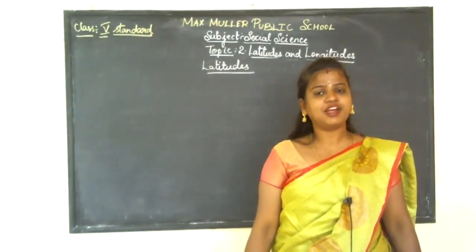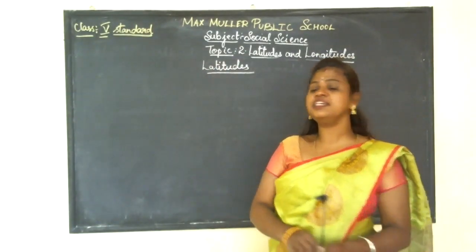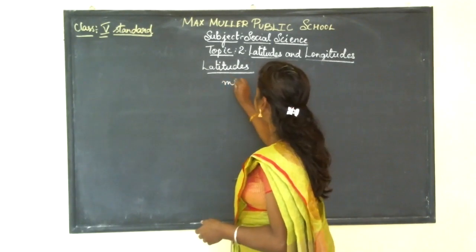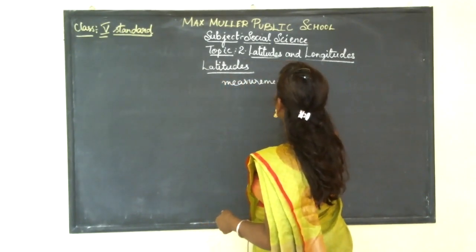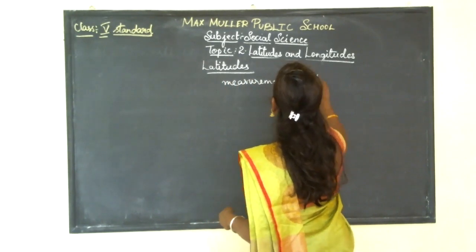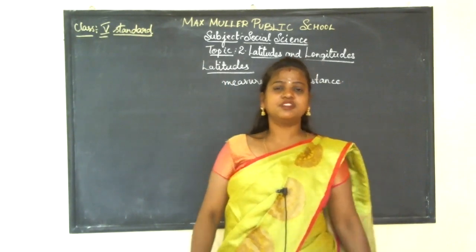The meaning of latitude? Here, latitude is nothing but a measurement of distance. So what's the meaning of this?